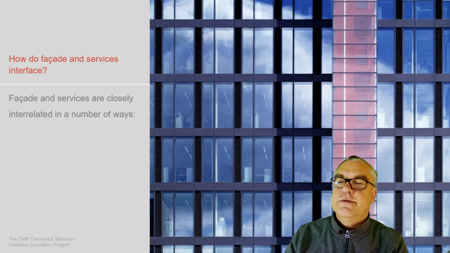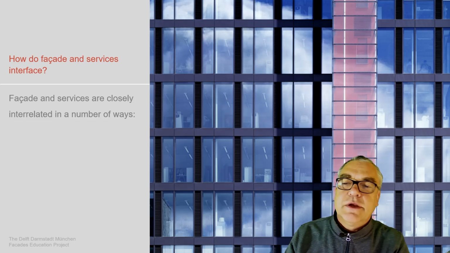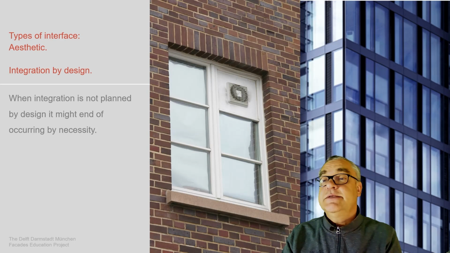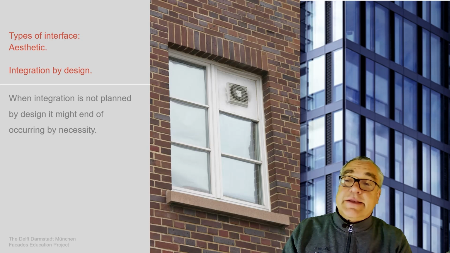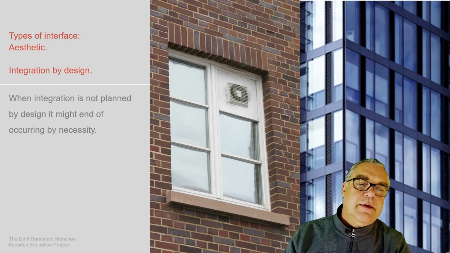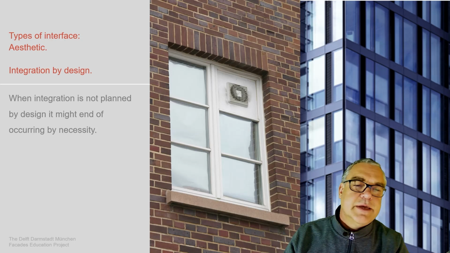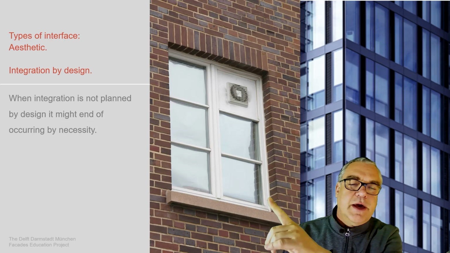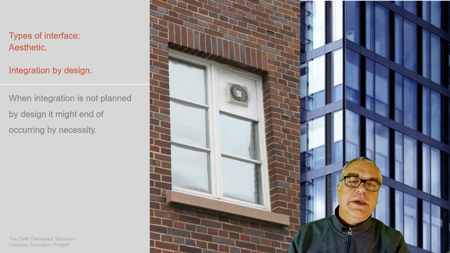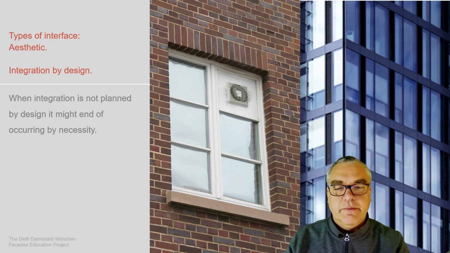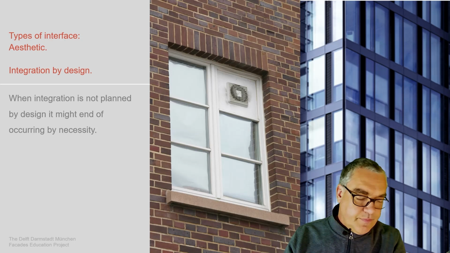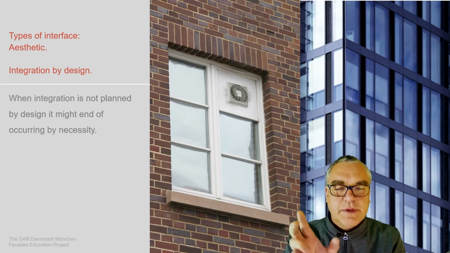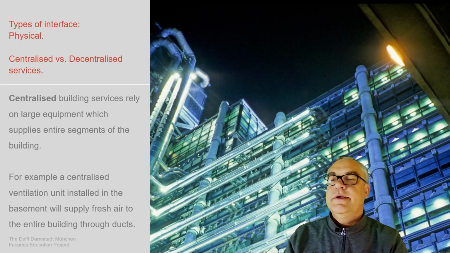That would be something really interesting, to get this into mainstream types of facades. How facades and services have an interface: facades and services are closely related in a number of ways, such as aesthetics. So we need to design this part very nicely, with services integrated. Here is a facade where the user later needed certain services and integrated them into this window. And we see the result. We may think about this in an aesthetical manner, so the integration is needed for aesthetical reasons.